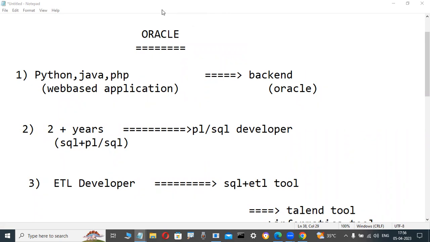Prerequisite is also not required. Once you start practicals, it is easy to understand.